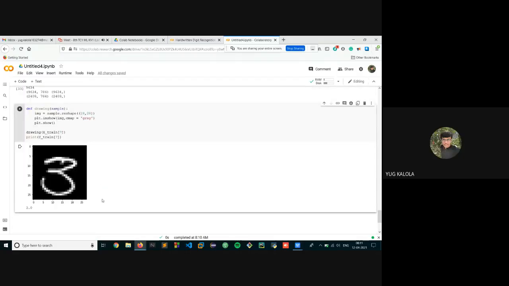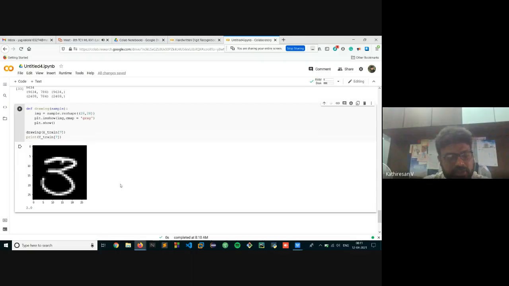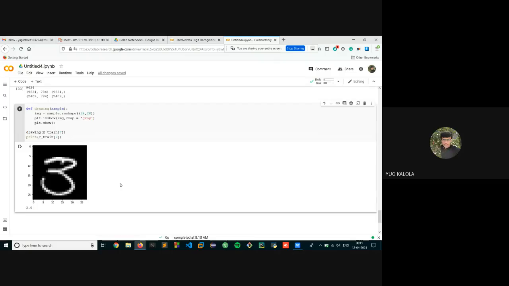Yes, sir, but it will not give the correct answer, because of different pixel values, since it is trained with the data set which is already there. It also gives some different values. If we write 1, then it will give something like 0 or 5.